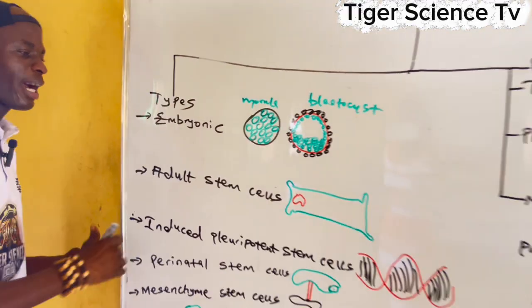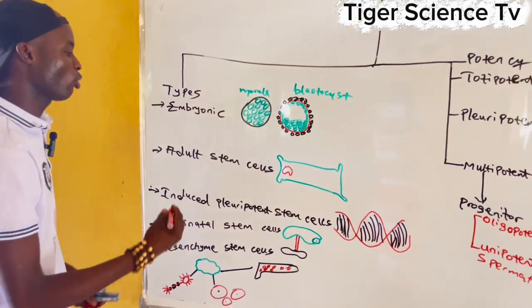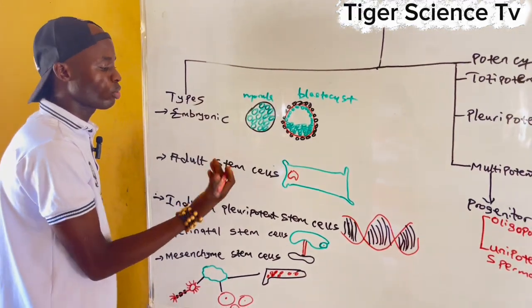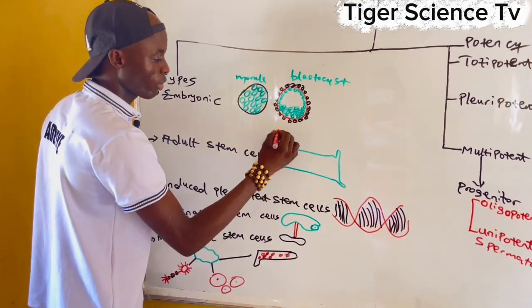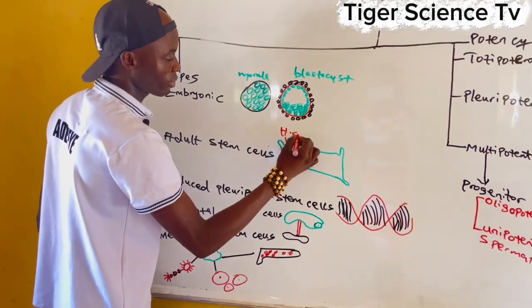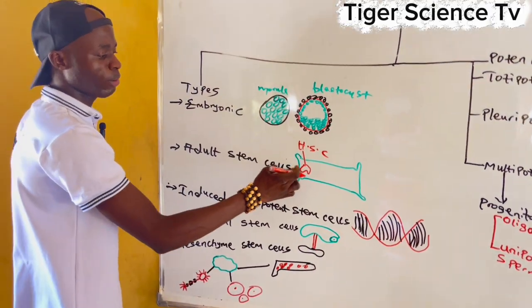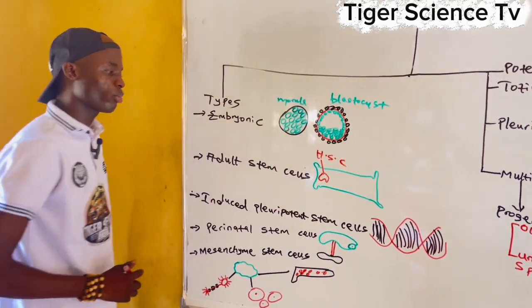All right, adult stem cells. When we want an example of adult stem cells, we are going to have multiple stem cells. An example is hematopoietic stem cells. You see that. I've given that before. Hematopoietic stem cells are only found in the bone marrow. That's why I gave the example of the bone over here.